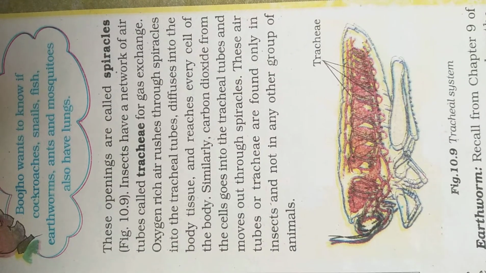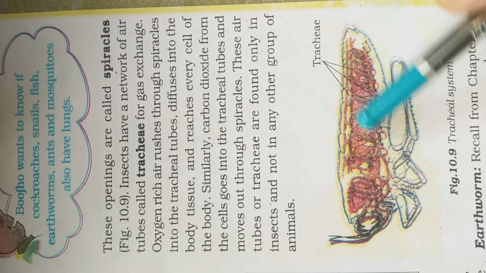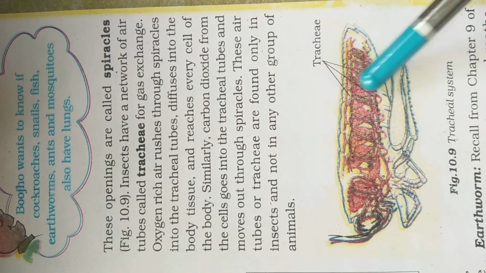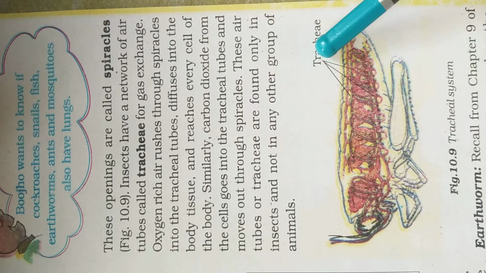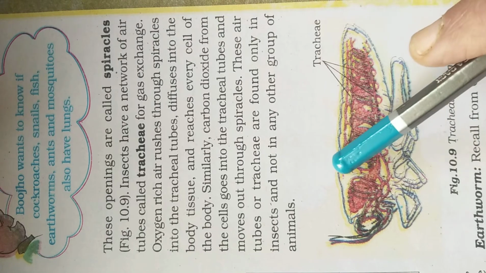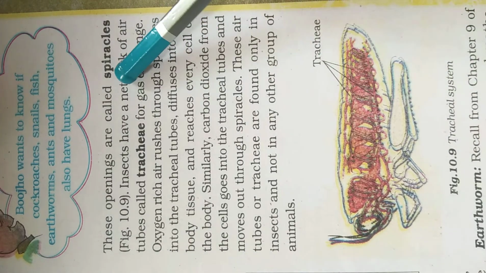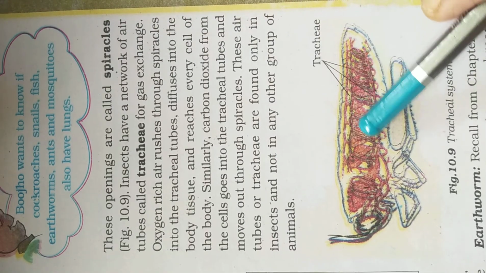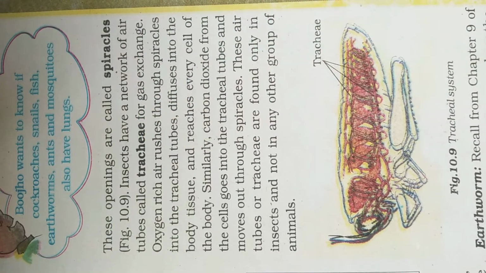Insects have a network of air tubes called tracheae. So this is the tracheae, a network of air tubes. This network of air tubes is called tracheae, and the small openings on the body are called spiracles. These are for exchange of gases.